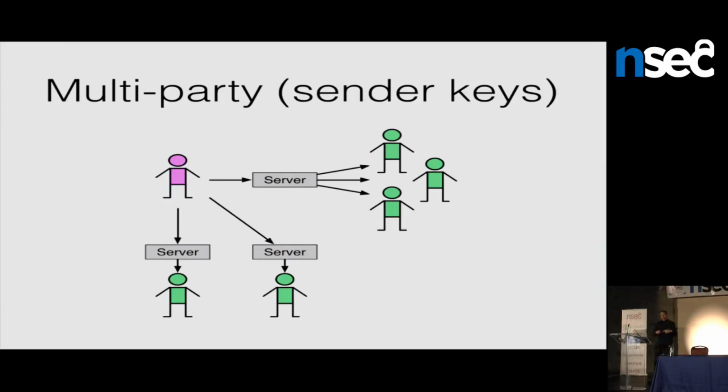We've talked about having sending and receiving chains between each party. You can also set up a sending chain that represents a group of people you're sending to, and then you just have to encrypt that message once, and everyone can decrypt it, and you don't have to encrypt multiple copies of it. So that's an optimization to make multi-party communications more efficient.